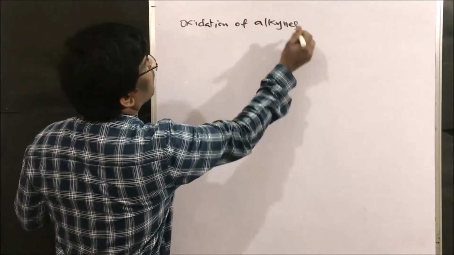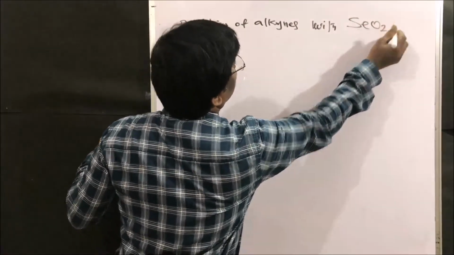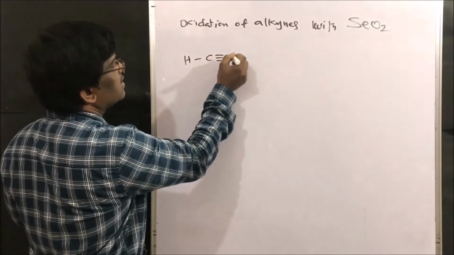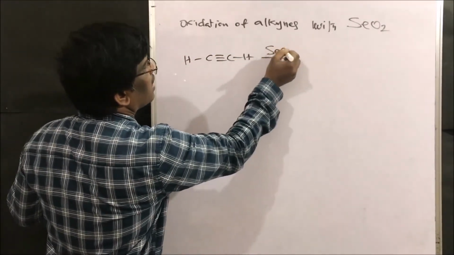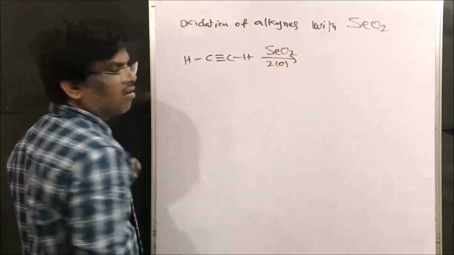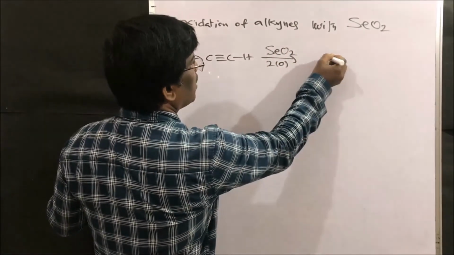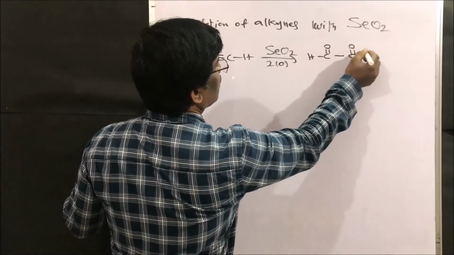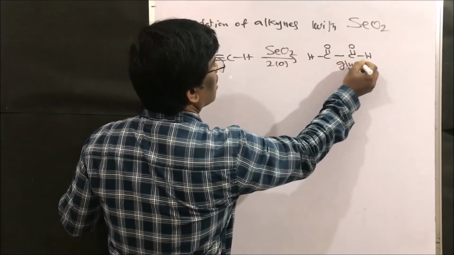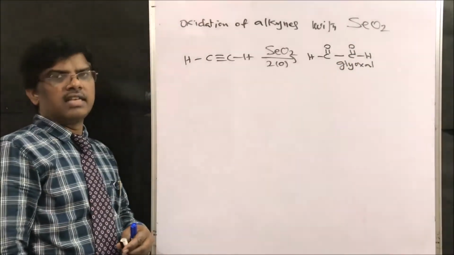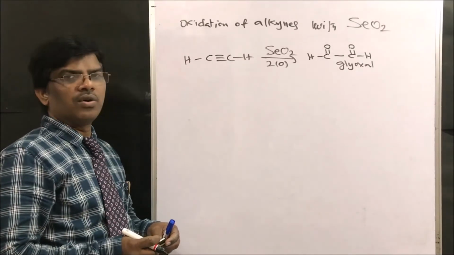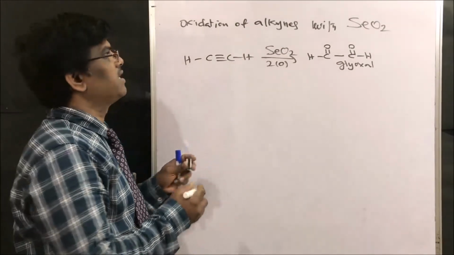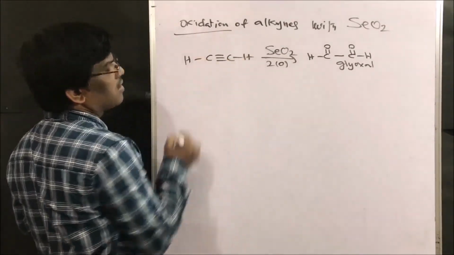Oxidation of alkynes with selenium dioxide. We are going to get an oxidized product. With selenium dioxide, using nascent oxygen, we are going to get glyoxal. It is very important, friends. Selenium dioxide oxidizes alkynes to glyoxal, for example acetylene to glyoxal. These are all the oxidation reactions of alkynes.